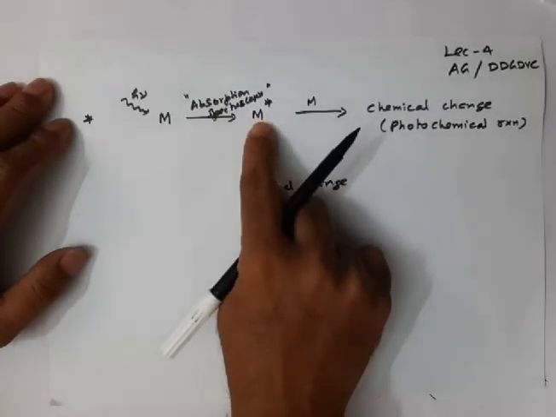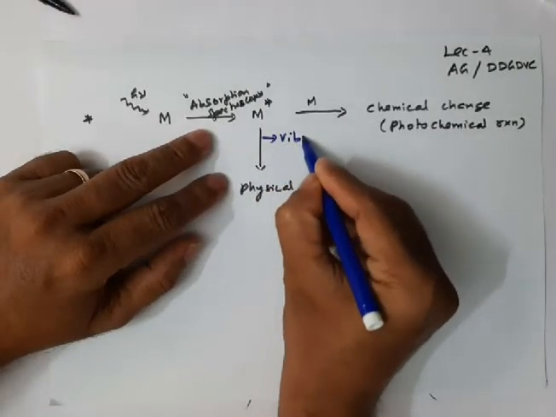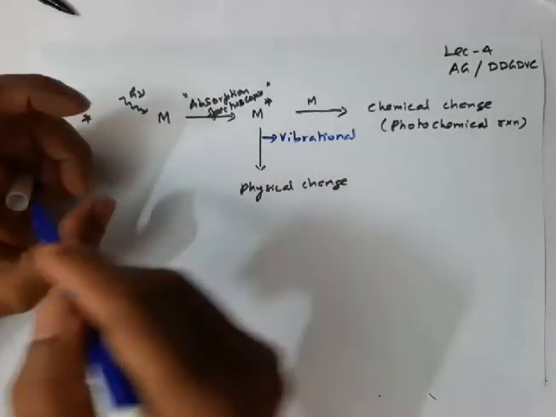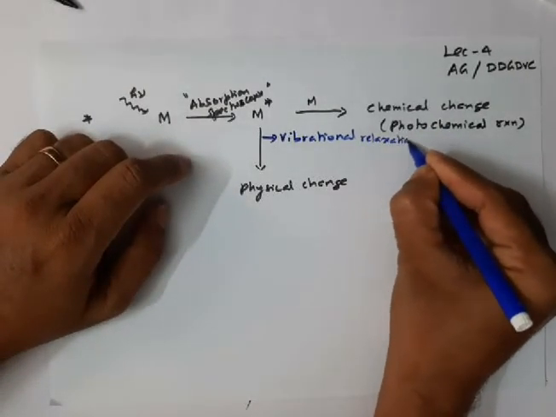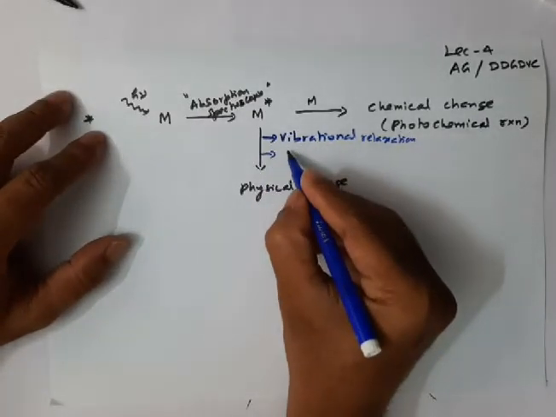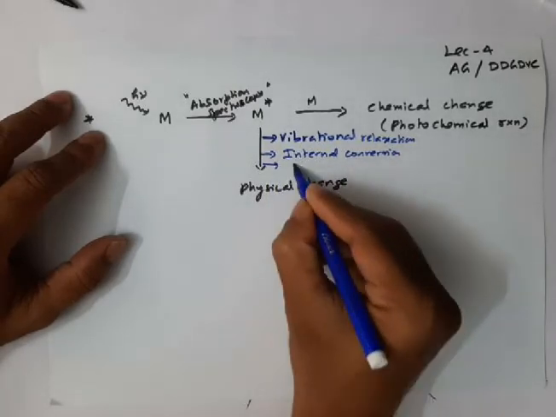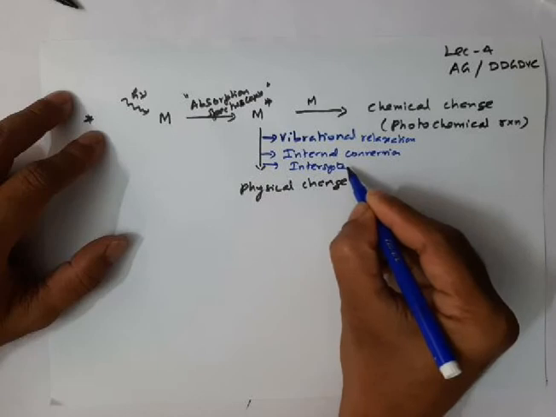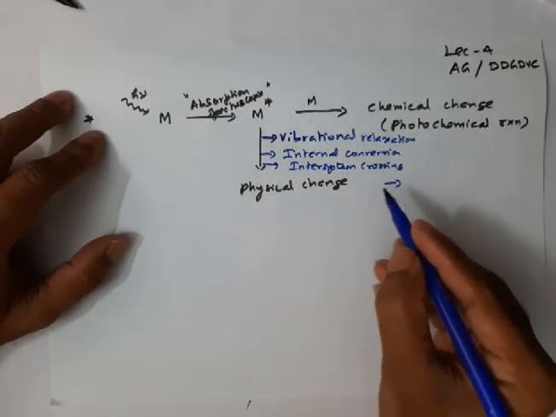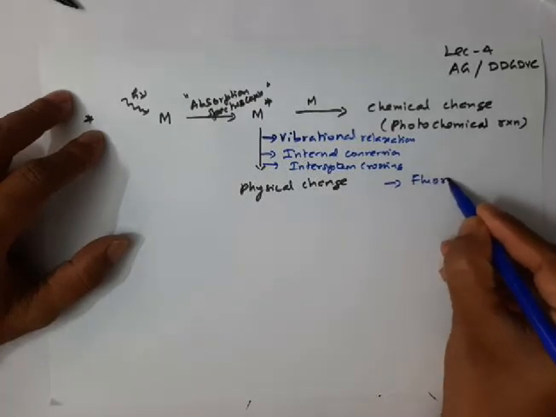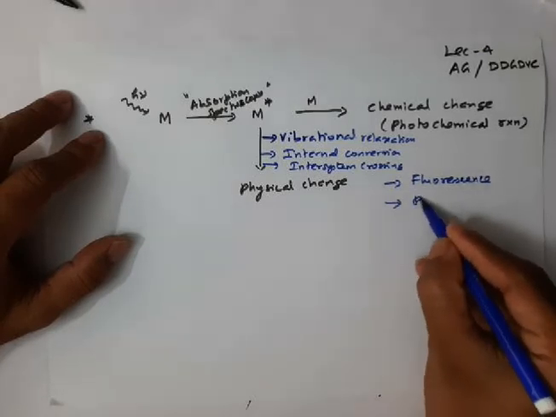So after excitation, the excited molecule may undergo a photochemical reaction. Or sometimes the excited molecule may undergo processes like vibrational relaxation, or internal conversion, or intersystem crossing, or it may undergo photon emission, say fluorescence emission, or phosphorescence emission.